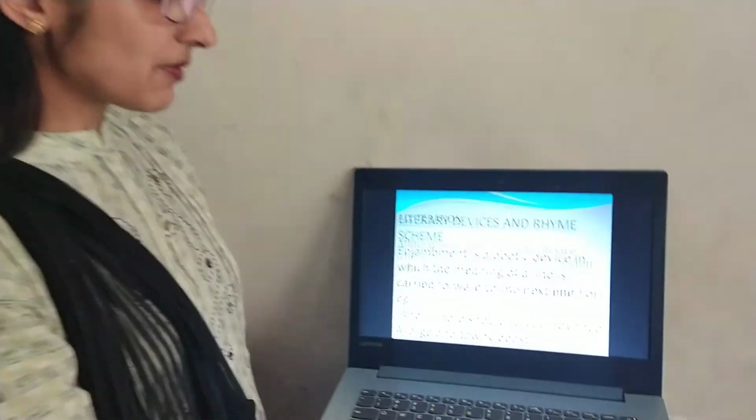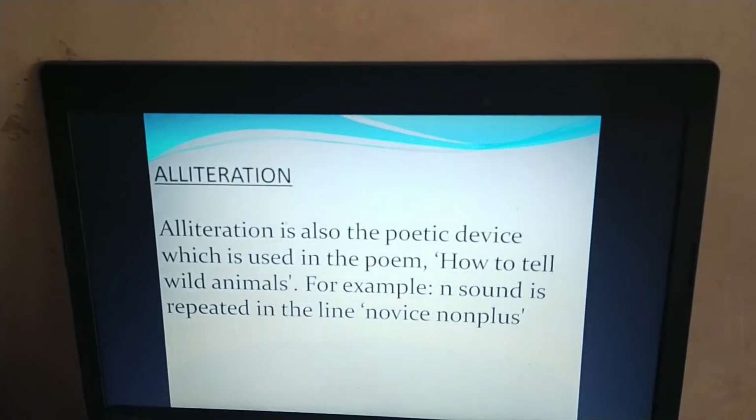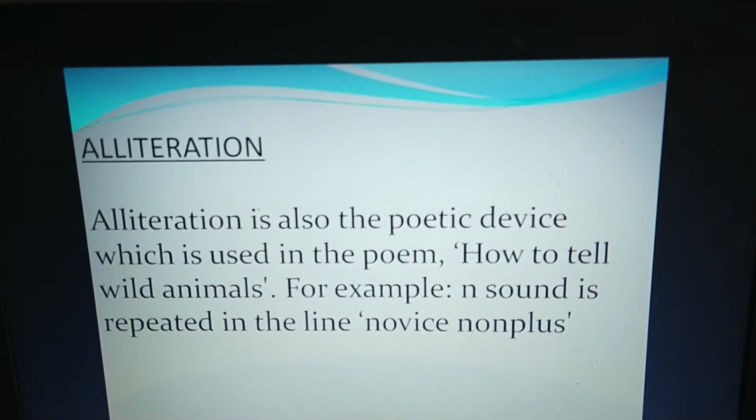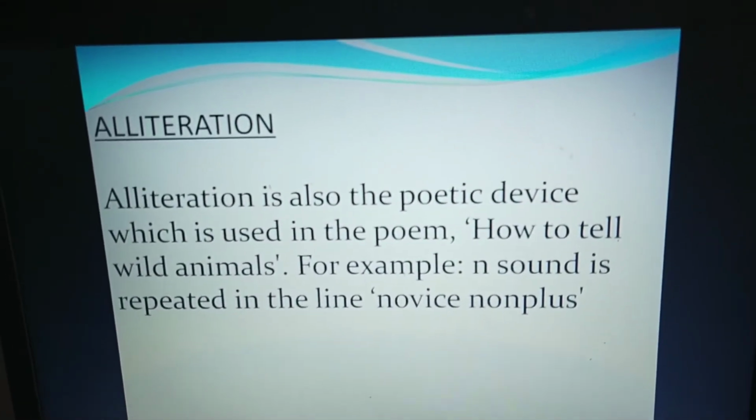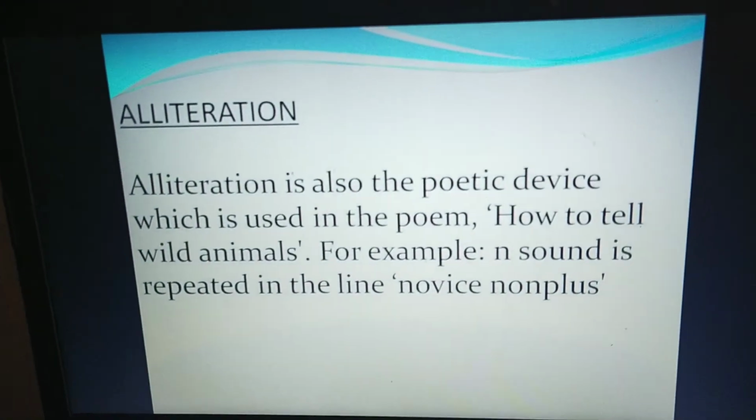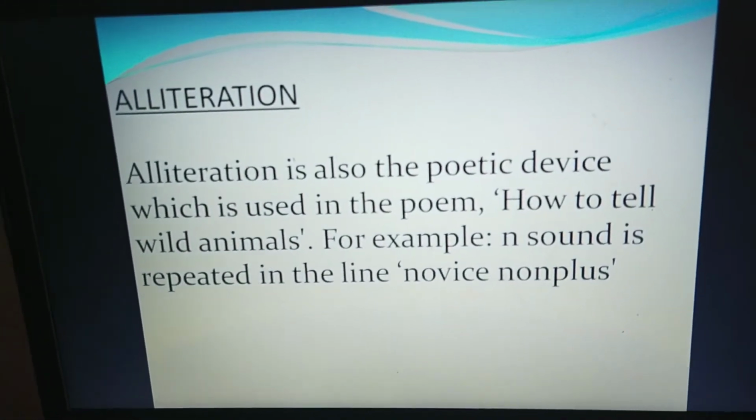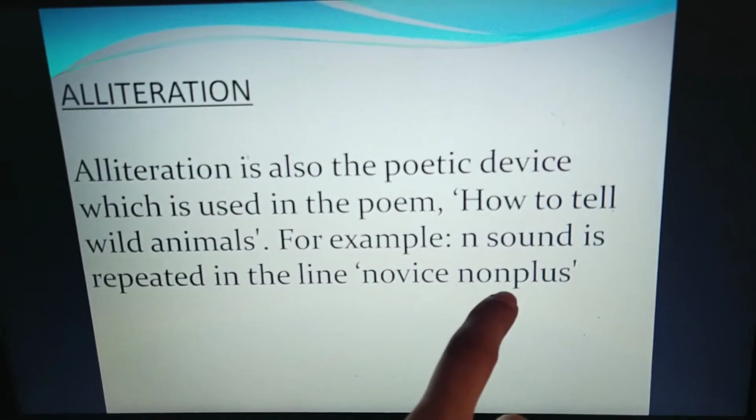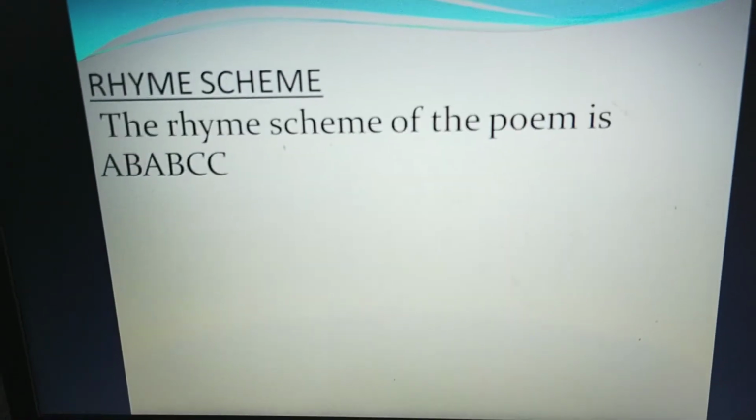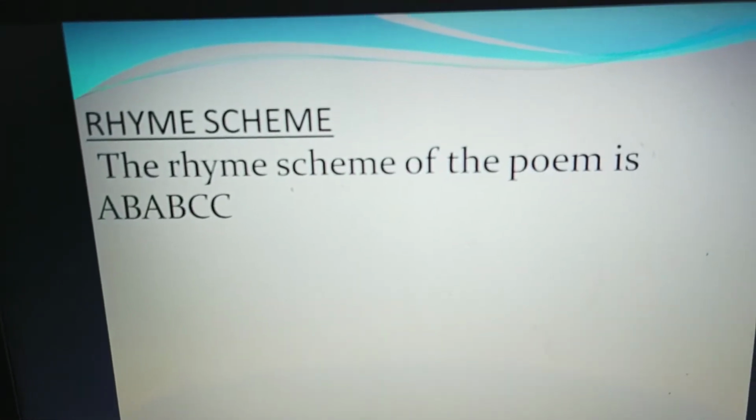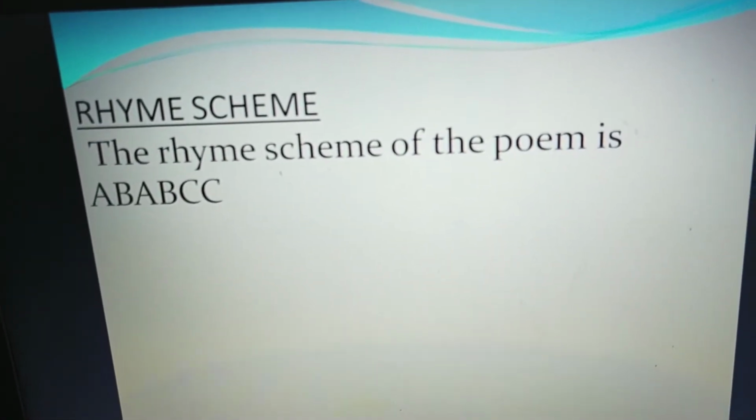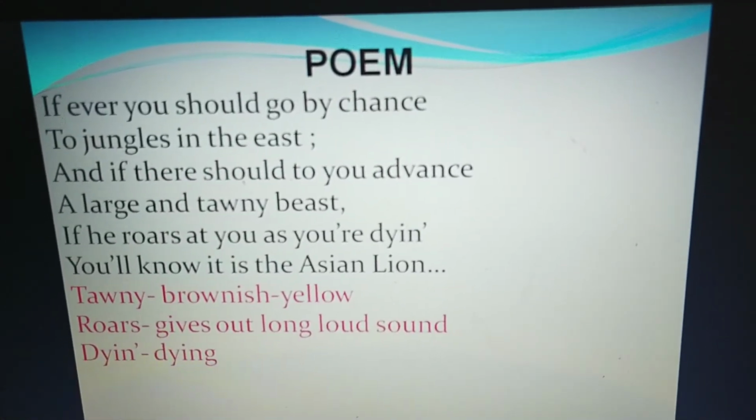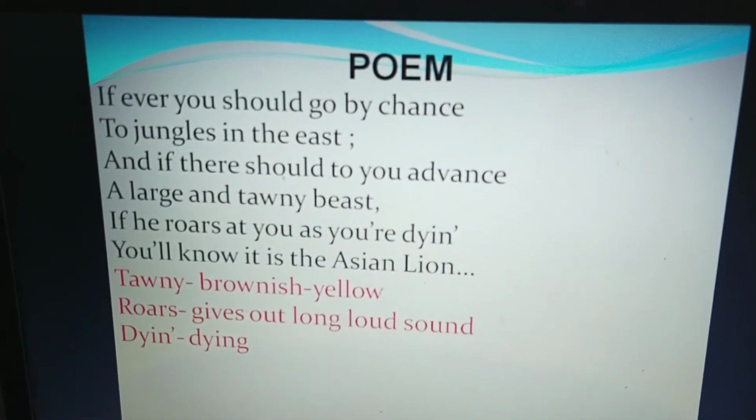The second literary device you will find will be alliteration. Yes, the most common literary device for you all students. It is a poetic device which is used in the poem How to Tell Wild Animals. For example, N sound is repeated in the line with the words novice, non, plus. The rhyme scheme of the poem is A, B, C, C. Now let us have a detailed explanation of the poem.